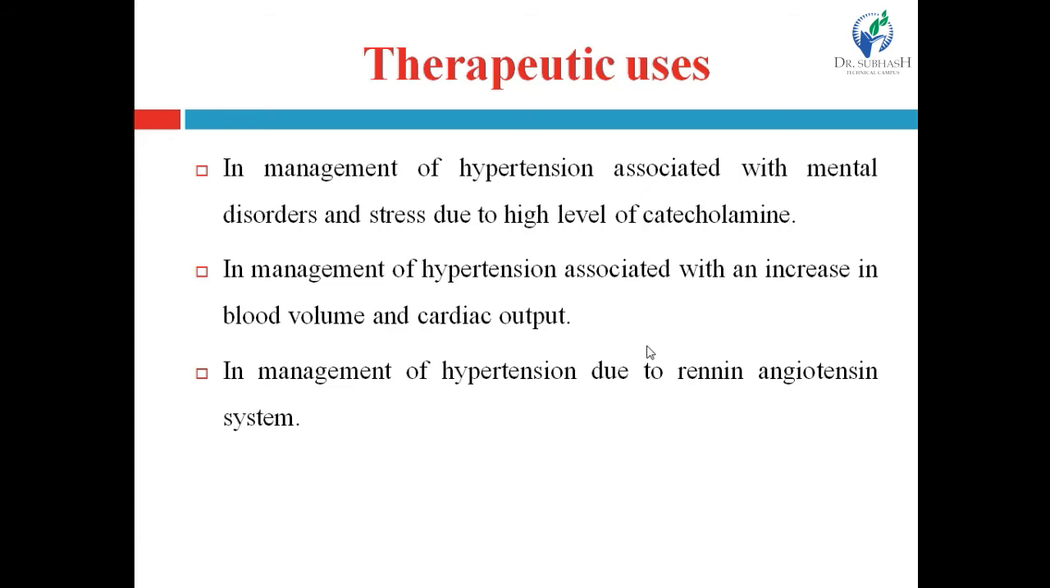Beta blockers are also used in the management of hypertension associated with an increase in blood volume and cardiac output. Then, in hypertension due to the renin-angiotensin system: when the renin-angiotensin system is activated or overactivated, hypertension occurs. So in this type of condition also, beta blockers can be used to manage hypertension.